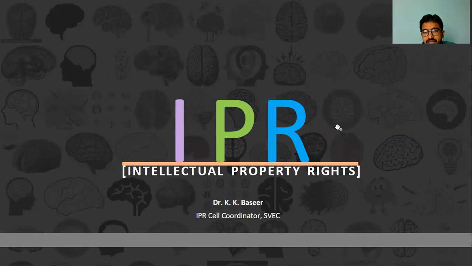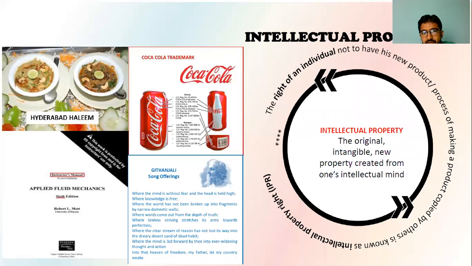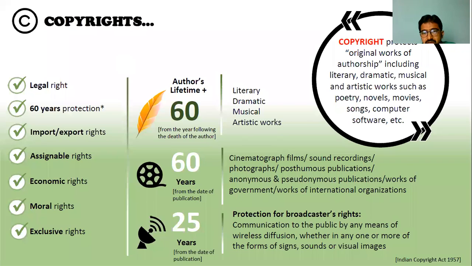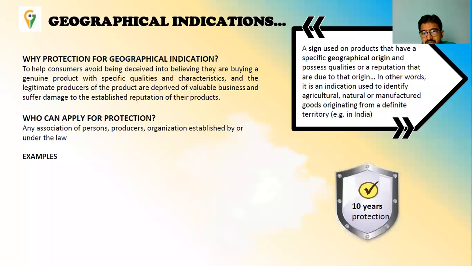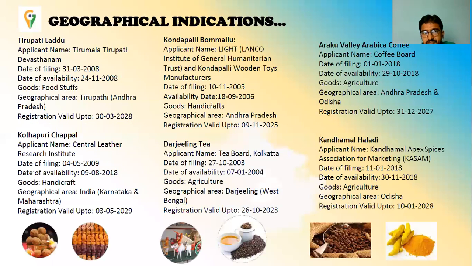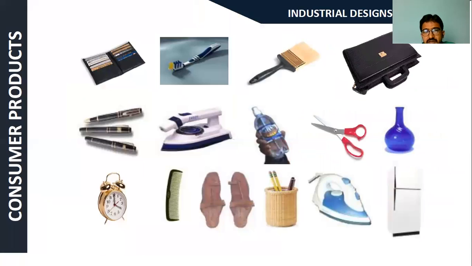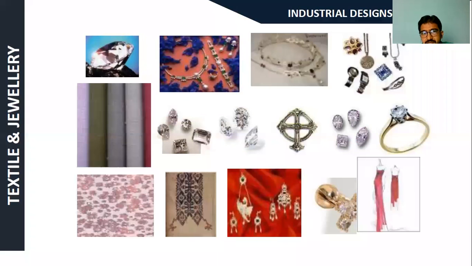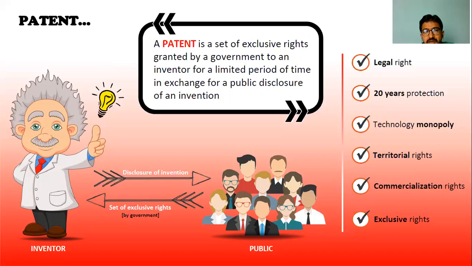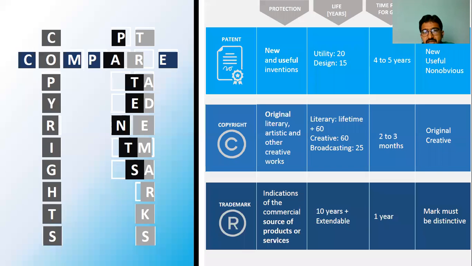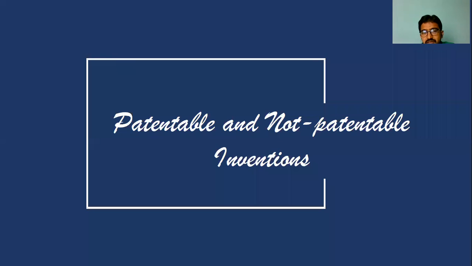Just for 2 minutes, a glance at what we covered yesterday. We covered the introduction, the definition of IP, and the types of IP, such as copyright, trademark, trade secret, GI (geographical indication), and industrial design. Under that, different subcategories of industrial design, followed by the layout design of integrated circuits, followed by the main theme, patent, with different examples and a comparison between patent, copyright, and trademark.